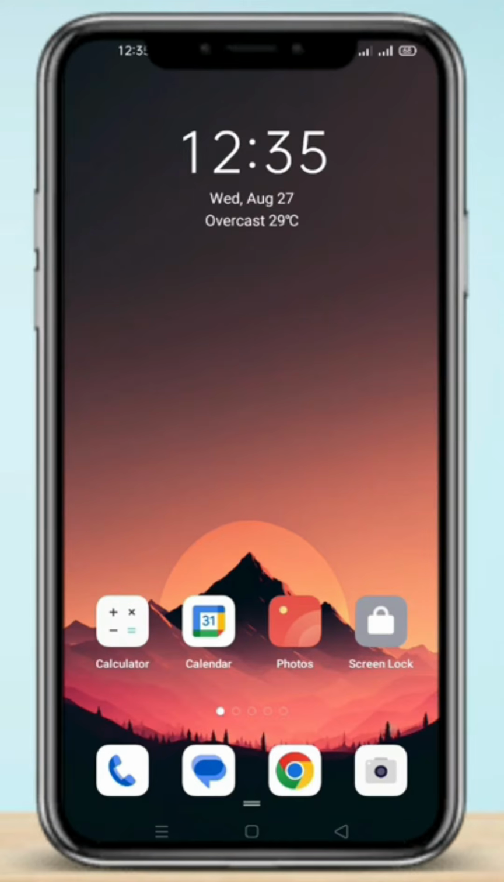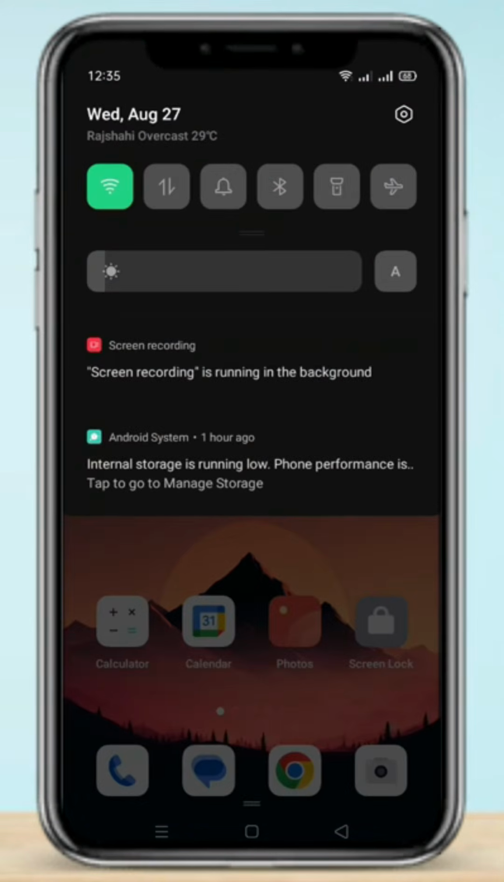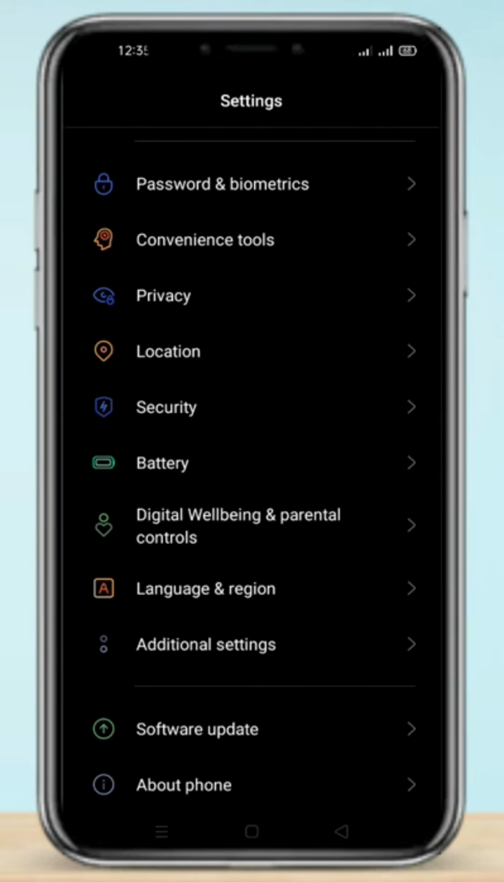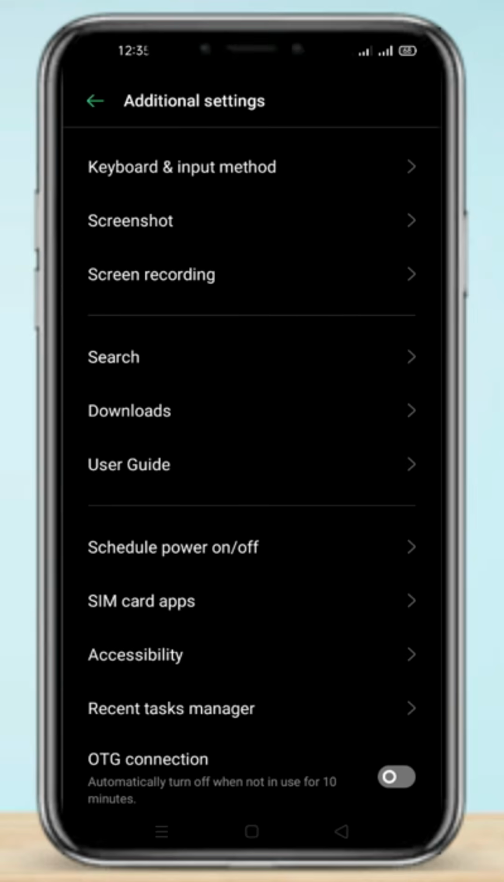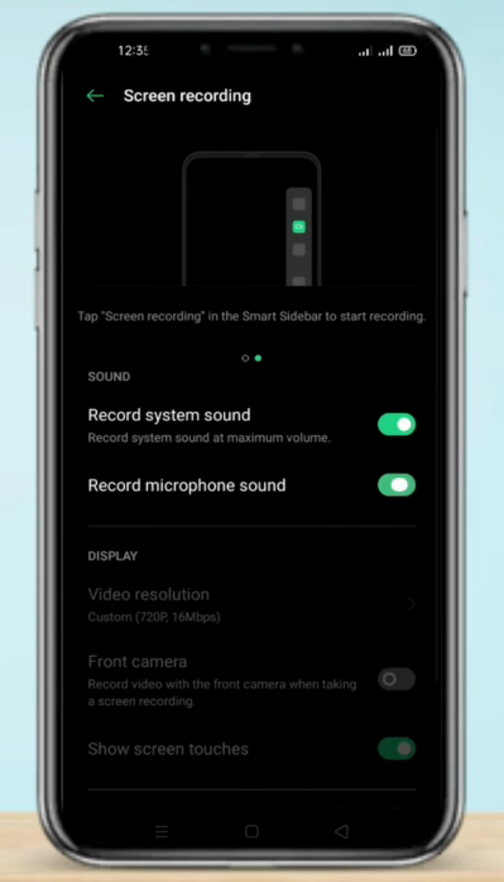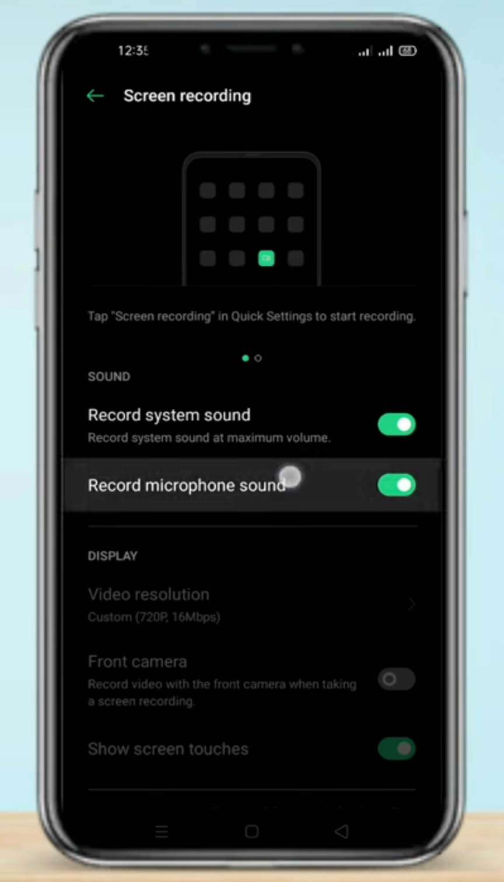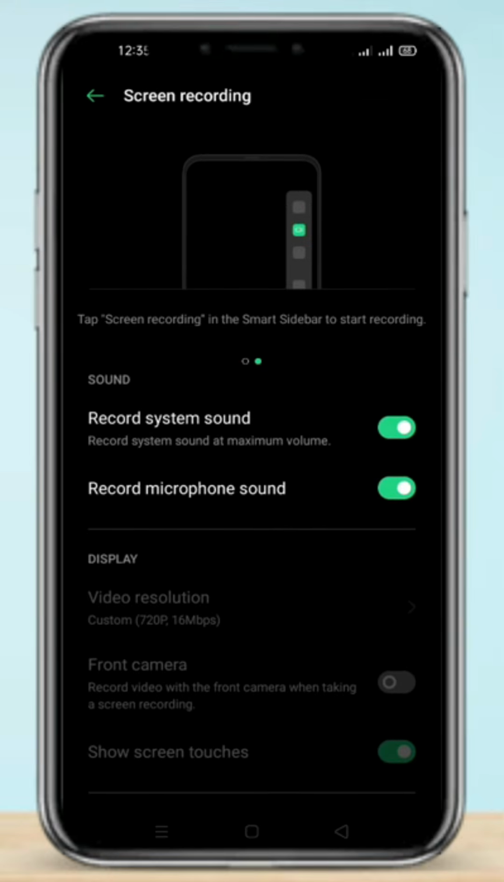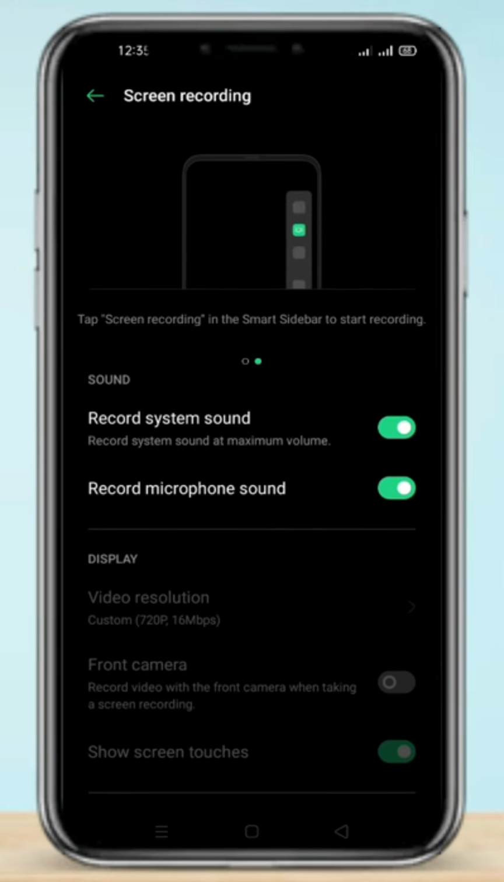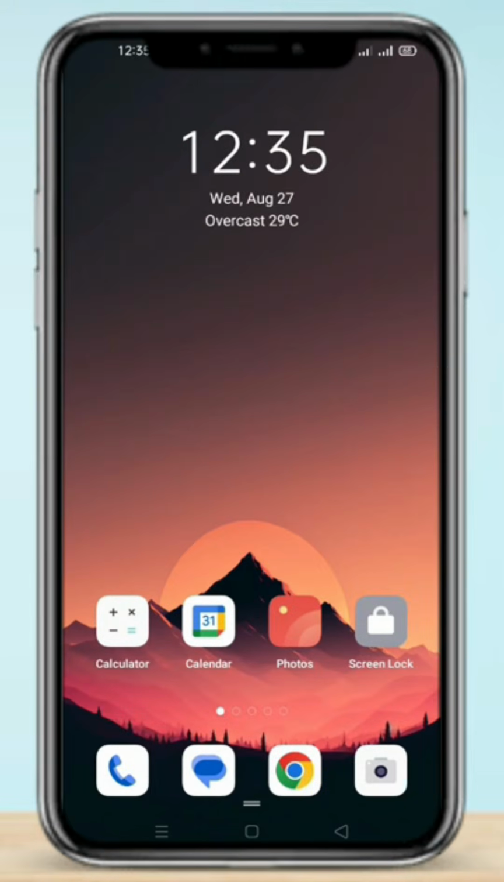Let's start our video. First of all, go to settings option, scroll down here, click on additional settings option, click on screen recording option. Now just click on record microphone sound. If you enable this option, when you record the screen from your phone, the audio will be recorded. If you want, you can also use an external microphone on your phone.